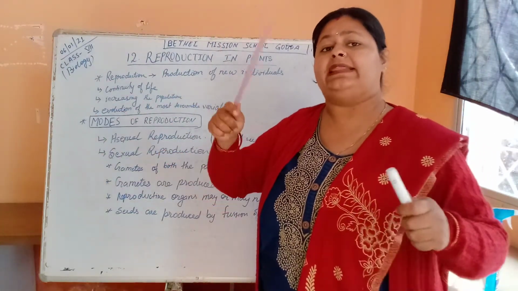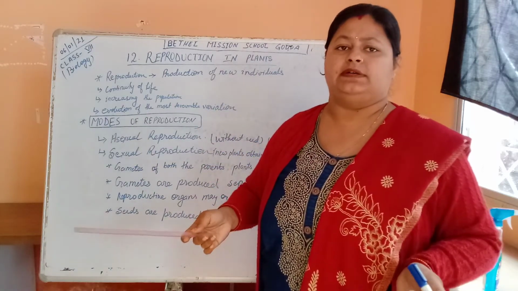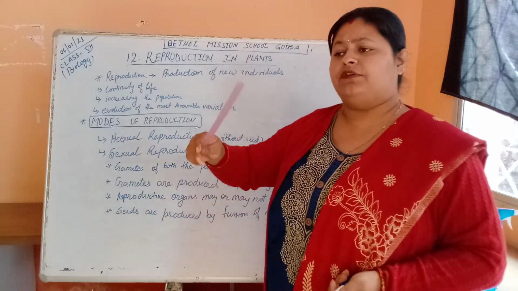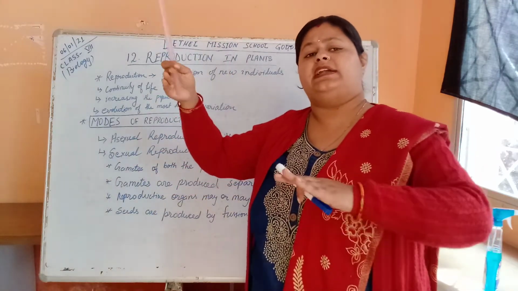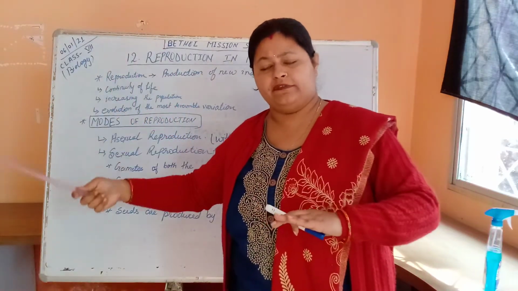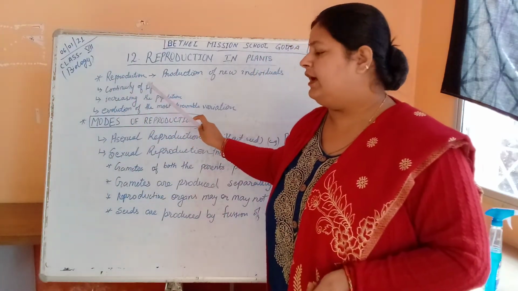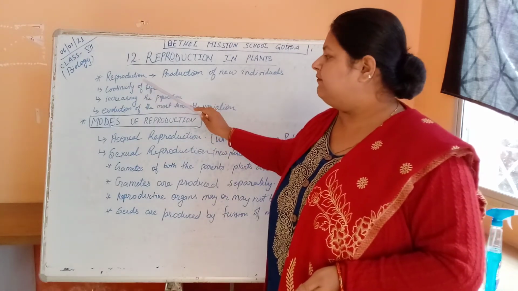One fine day you will find no rose plant anywhere. So when you cultivate the rose flower here, and again after 2 years cultivate it at a different place, there will be continuity of the rose flower, continuity of life. Reproduction means continuity of life.